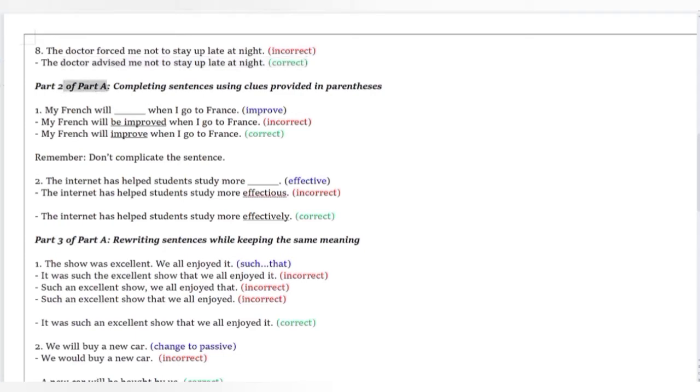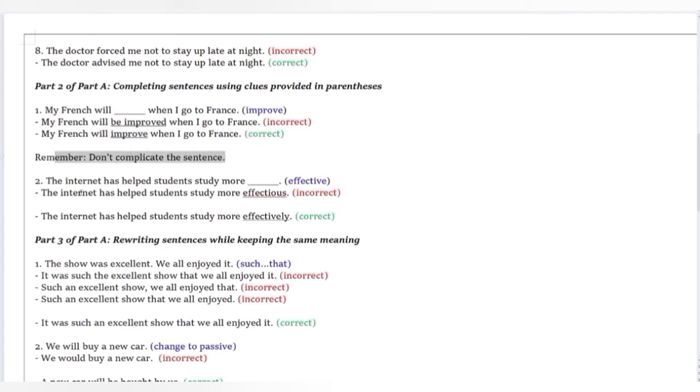So part 2. Complete sentences using clues provided in the brackets. My French blank when I go to France. And the clue is improve. So you say my French will be improved. Okay, when I go to France. It's a correct sentence, but it's not correct because the meaning has changed. My French will be improved. Improved by whom? Right, so my French will improve when I go to France. That's all. So don't complicate the sentence.